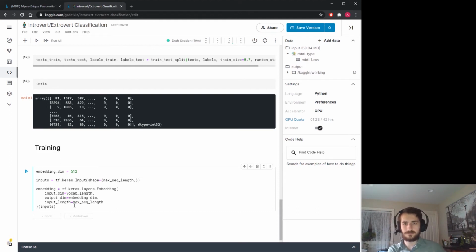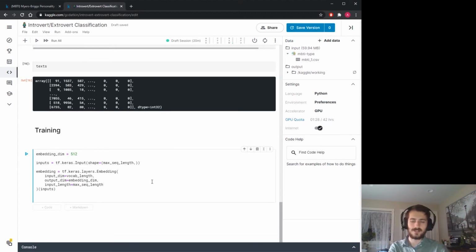Okay. So now that we've embedded our words, we're going to feed it into our GRU, gated recurrent unit. This is a simplified version of an LSTM, but it tends to perform better on smaller datasets.